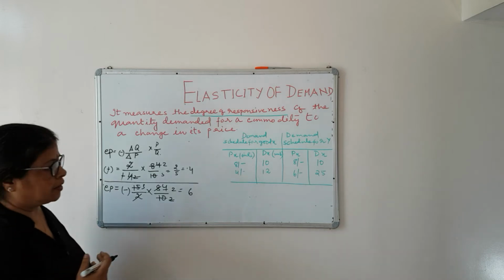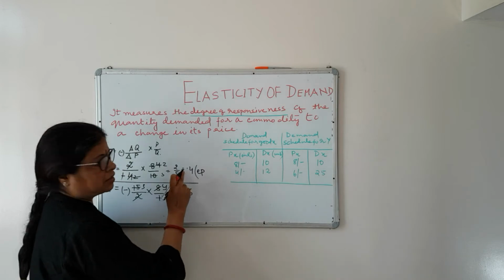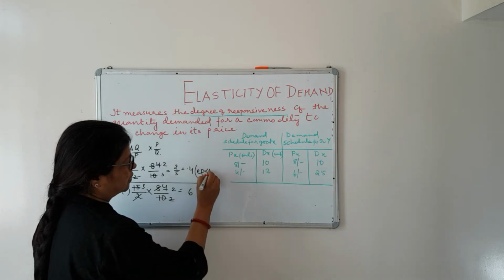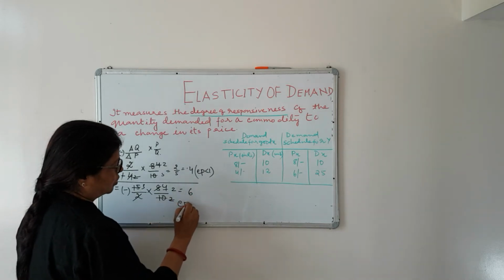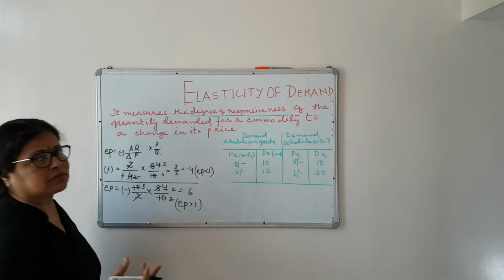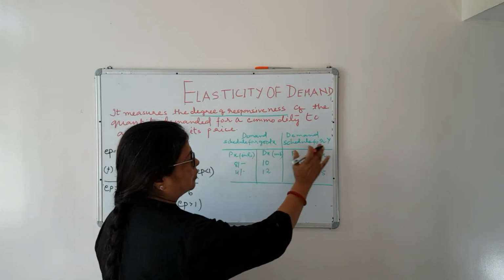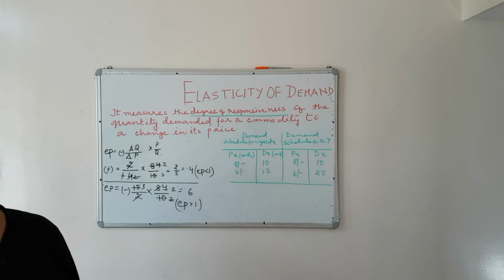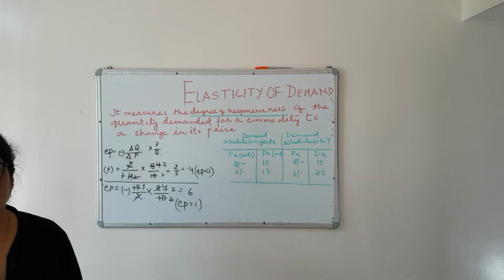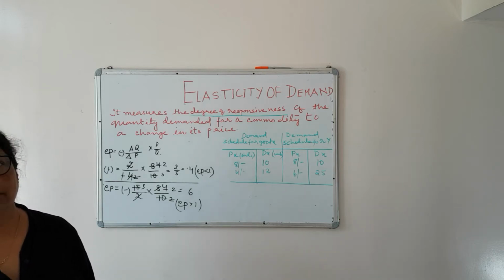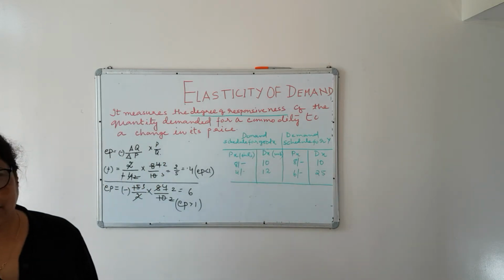Now when you have to compare, always you write the value. Here if your answer comes less than 1, it's 0.4, so EP is less than 1. If your answer comes more than 1, EP is more than 1. So which good is more elastic? In this way the question is asked. So when you are comparing between X and Y, the good Y is more elastic in comparison to X because the proportionate change in quantity demanded is more in case of Y if you compare it with good X.